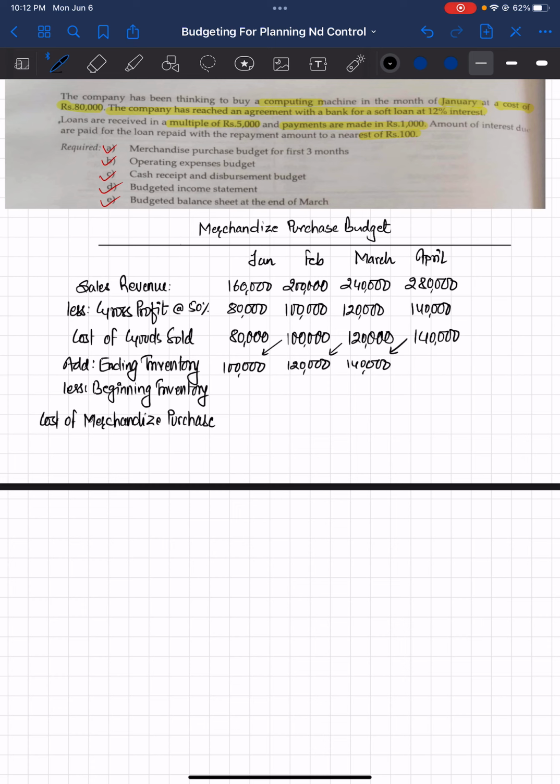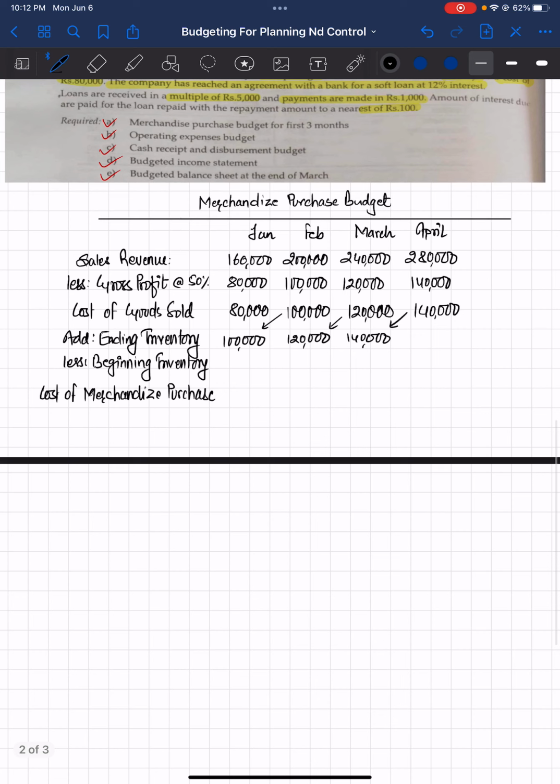And as you know, the ending inventory of the current month is the beginning inventory of the next month. So we just write it down in the next month as the beginning inventory. This is going to be 100,000, this is going to be 120,000, and this is going to be 140,000.